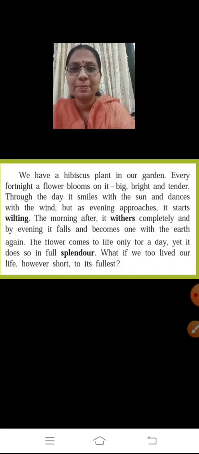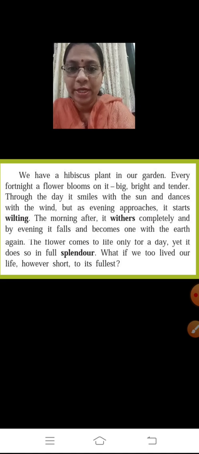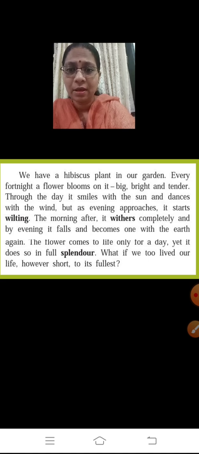We have a hibiscus plant in our garden. Every fortnight a flower blooms on it, big, bright and tender. Through the day it smiles with the sun and dances with the wind, but as evening approaches it starts wilting. The morning after, it withers completely, and by evening it falls and becomes one with the earth. Again, the flower comes to life only for a day, yet it does so in full splendor. What if we too lived our life, however short, to its fullest?